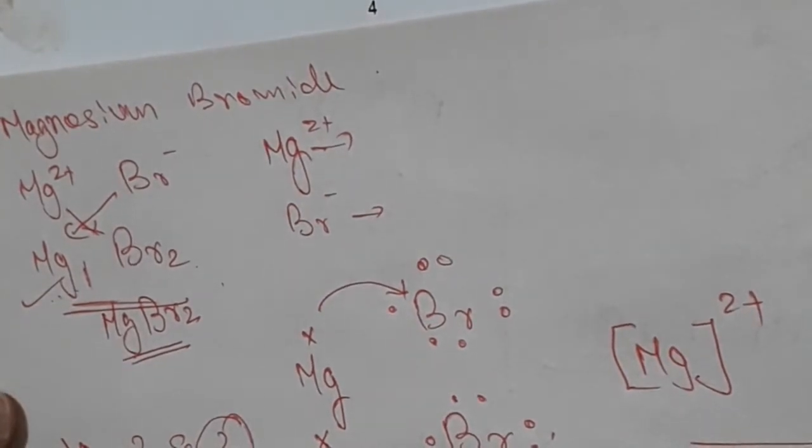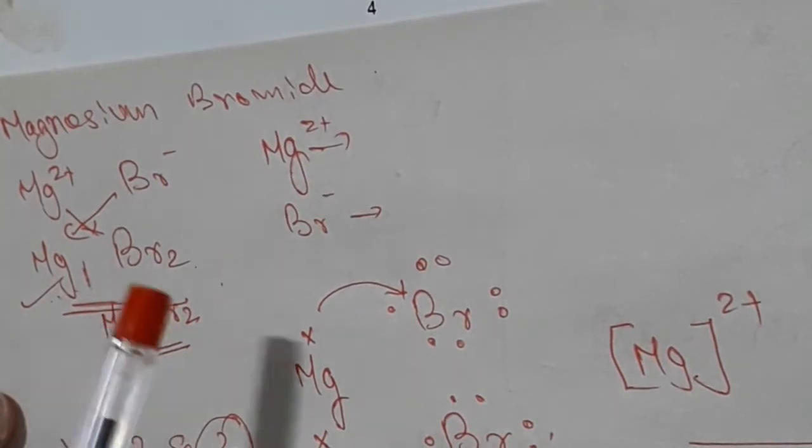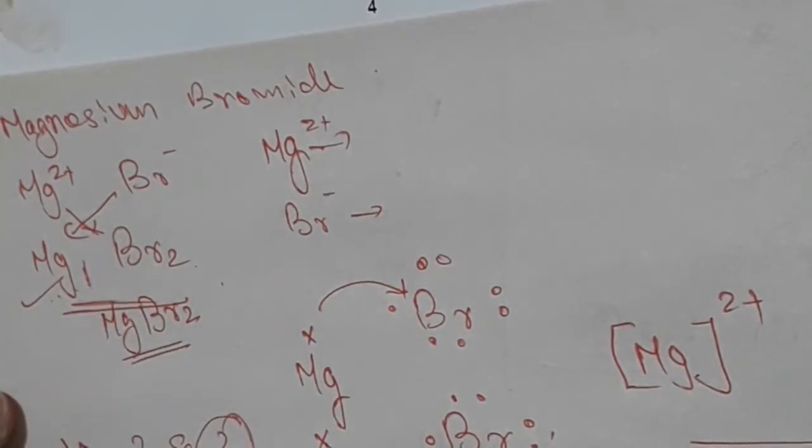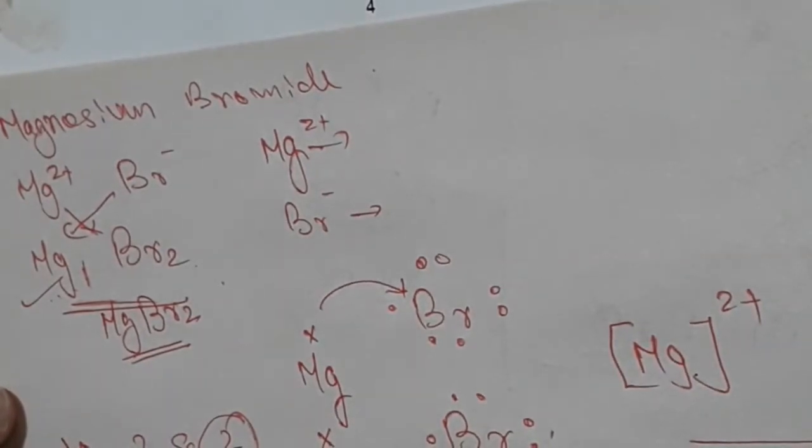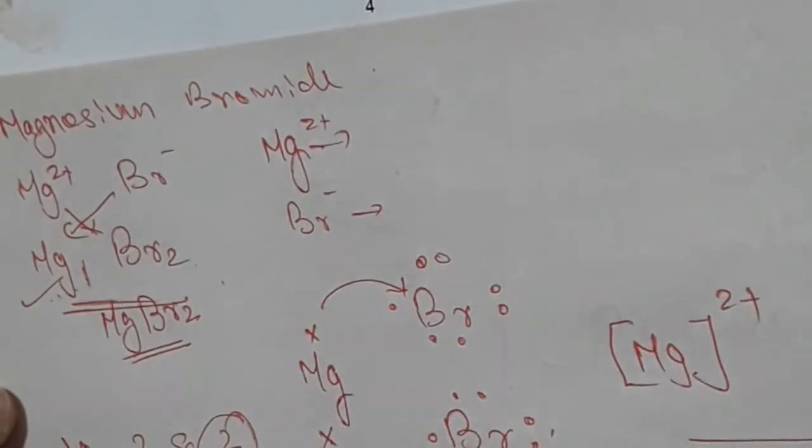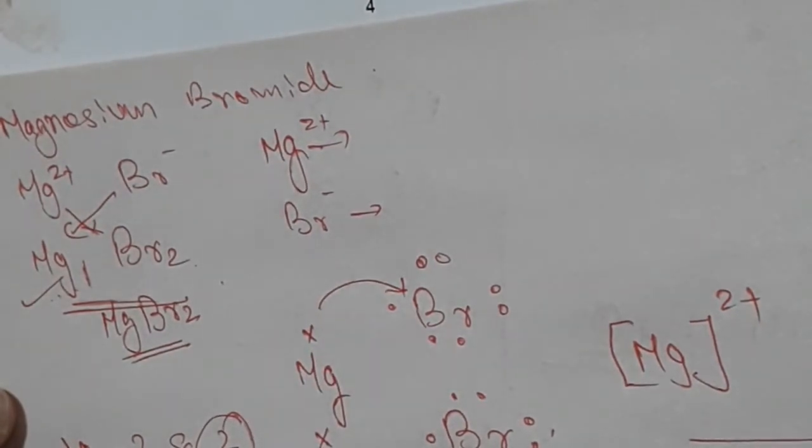So I will repeat here. Magnesium bromide. Using the periodic table you have to find the formula of magnesium bromide first. Magnesium bromide MgBr2. 1 magnesium and 2 bromine. Magnesium atomic number 12, 2, 8, 2. Outer shell 2 electrons only. 2 electrons. Okay. Bromine valence electrons already given in the question. Okay, so 7 electrons in the outer shell of bromine.